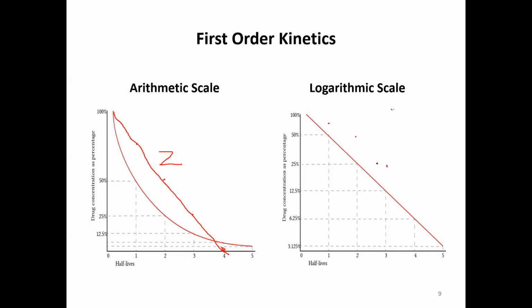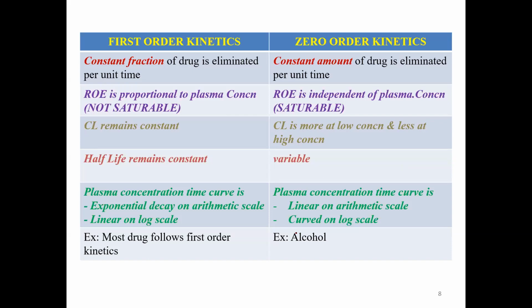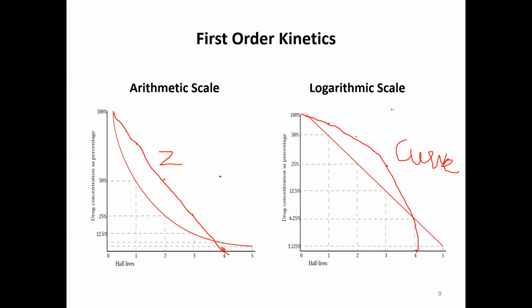After four half-lives, 25 microgram minus 25, it will be somewhere here. Upon joining all this, we'll get a curve. Therefore, upon applying a logarithmic scale to a drug which follows zero order kinetics, we get a curve on the log scale. This can be an important question, an image based question.